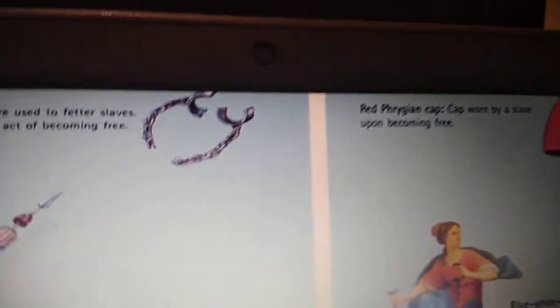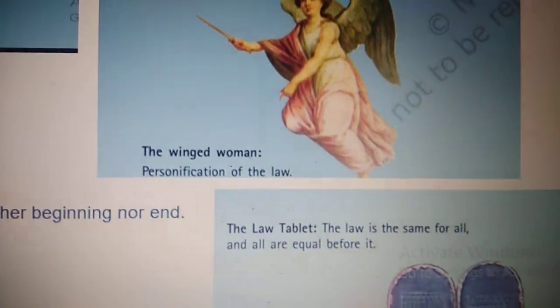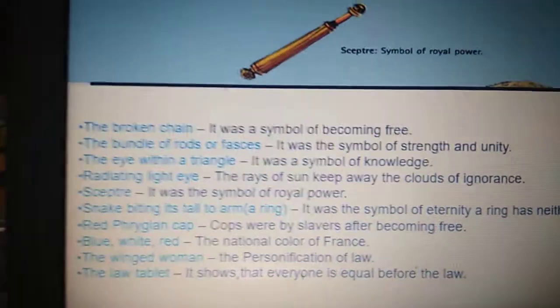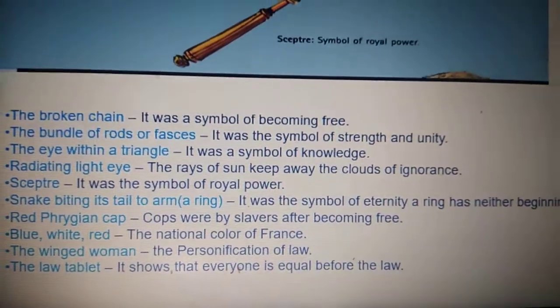You can see a cap here, then blue, white, red, which are the national colors of France. Then you can see a winged woman and a law tablet. With these symbols, they indicated their rights.